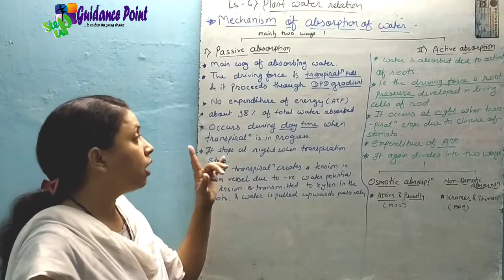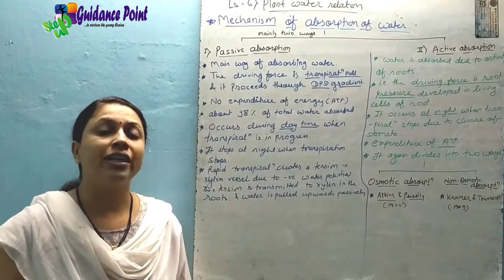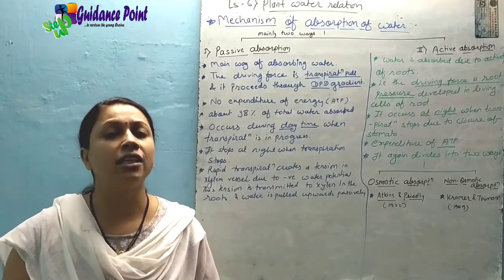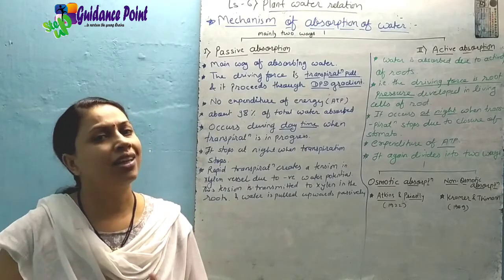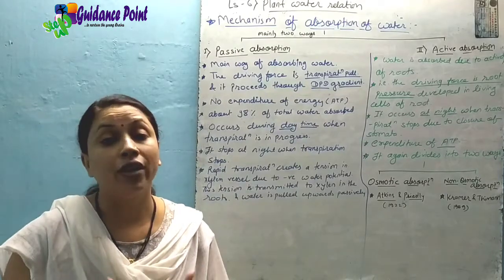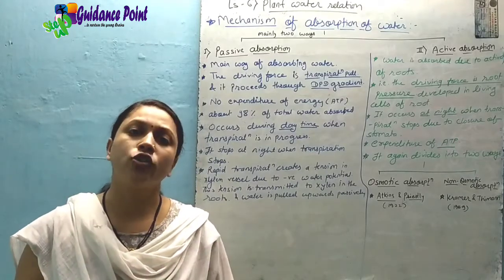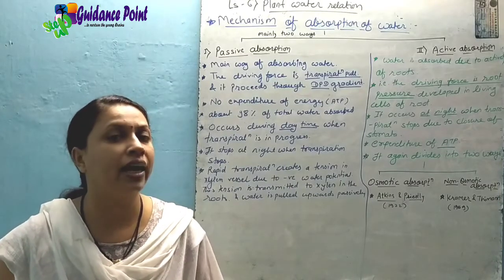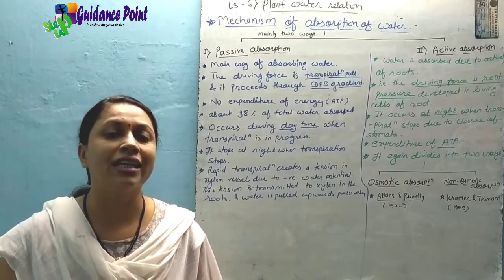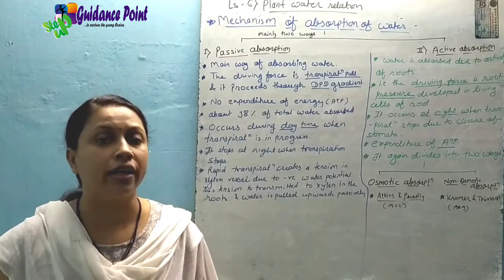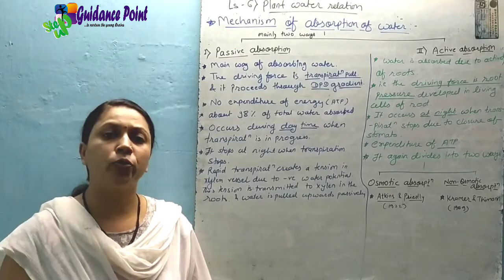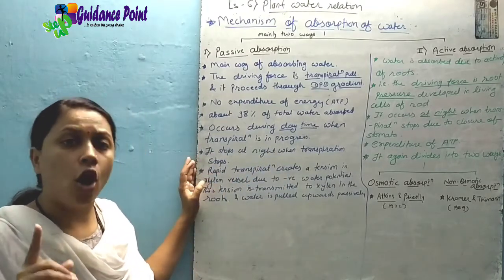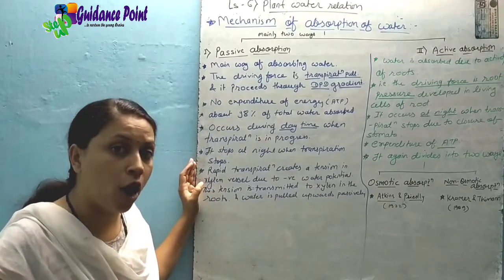ठीक है, फिर this process of passive absorption most probably occurs during the daytime when the transpiration pull is in progress. ठीक है, it means that whenever there is no sunlight there is no loss of water. Whenever there is high temperature there is a loss of water. It means that during the opening of stomata as well as the presence of sunlight during the daytime the transpiration is in progress at a good rate, and at that time the maximum absorption of water takes place, means passive absorption occurs during the daytime and it stops at night.